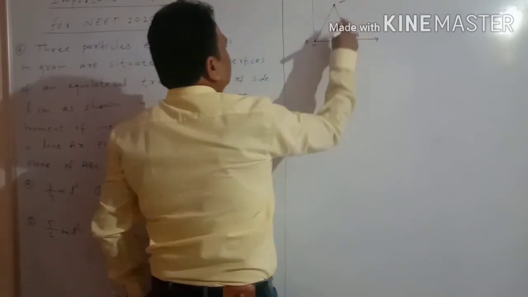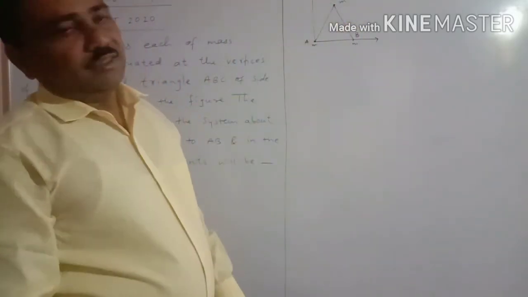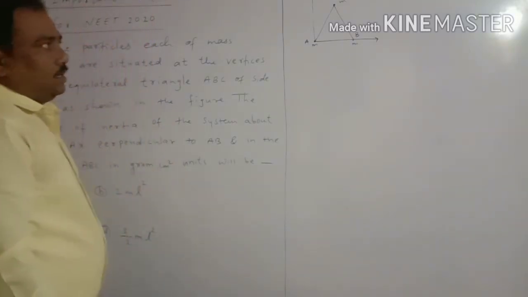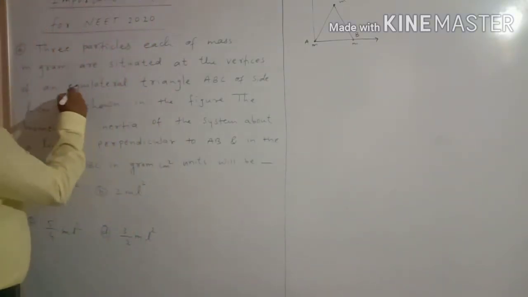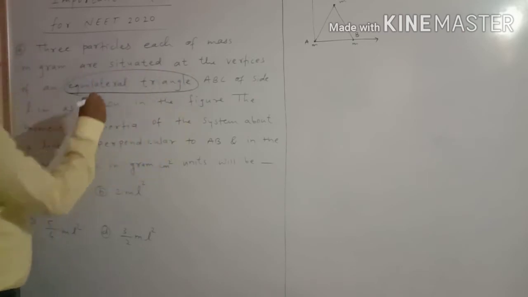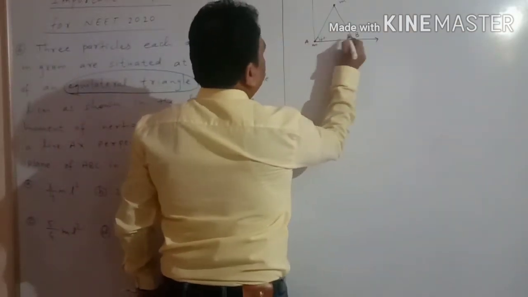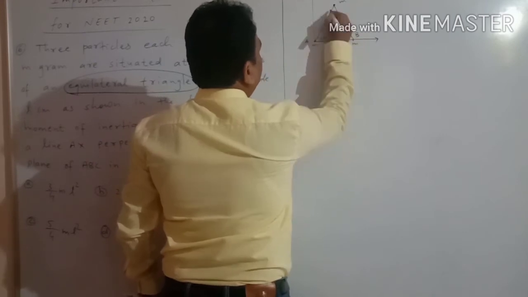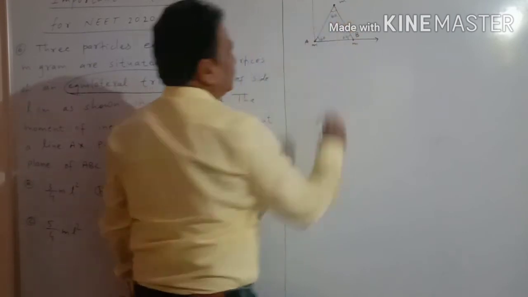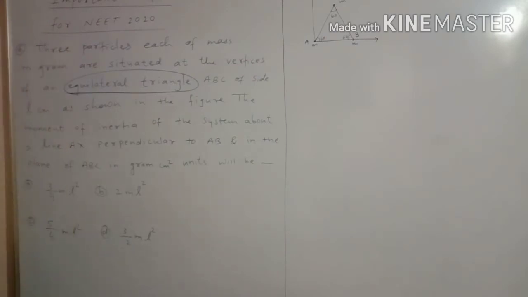They are situated at the three vertices of a triangle, and the triangle is equilateral. So equilateral triangle means 60, 60 and 60. So this is equilateral triangle ABC.